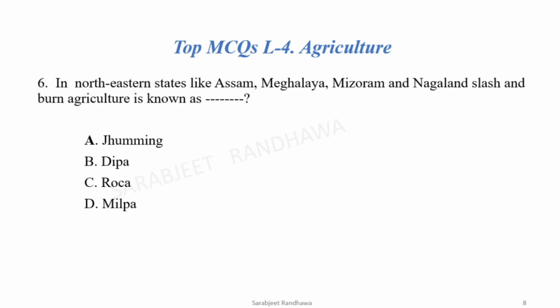Now let's move to the next. In the northeastern states like Assam, Meghalaya, Mizoram, and Nagaland, slash and burn agriculture is known as. The local name of slash and burn shifting cultivation in the northeastern part of India is Jhuming.